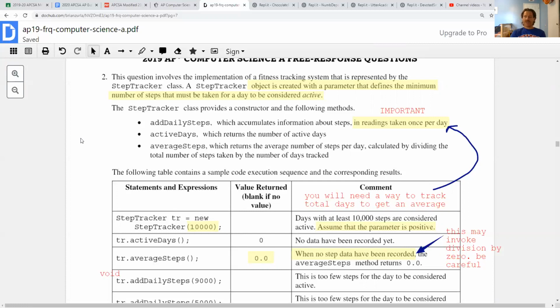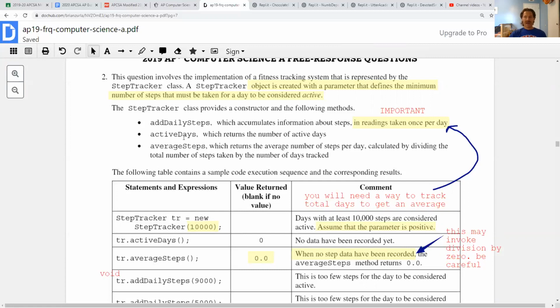And then, like I said, we'll need to know how many steps we've taken in total. And we'll need to know how many days we've had total so we can do an average. And we'll also need to know how many active days there are at any given point. So some days are labeled active or not, and we'll need to maintain that. So, a month from now, 2 months from now, somebody might say, well, how many active days have I had? And we should be able to access that information, 5, 10, 20. So I think that's like 4 variables I just rattled off there.